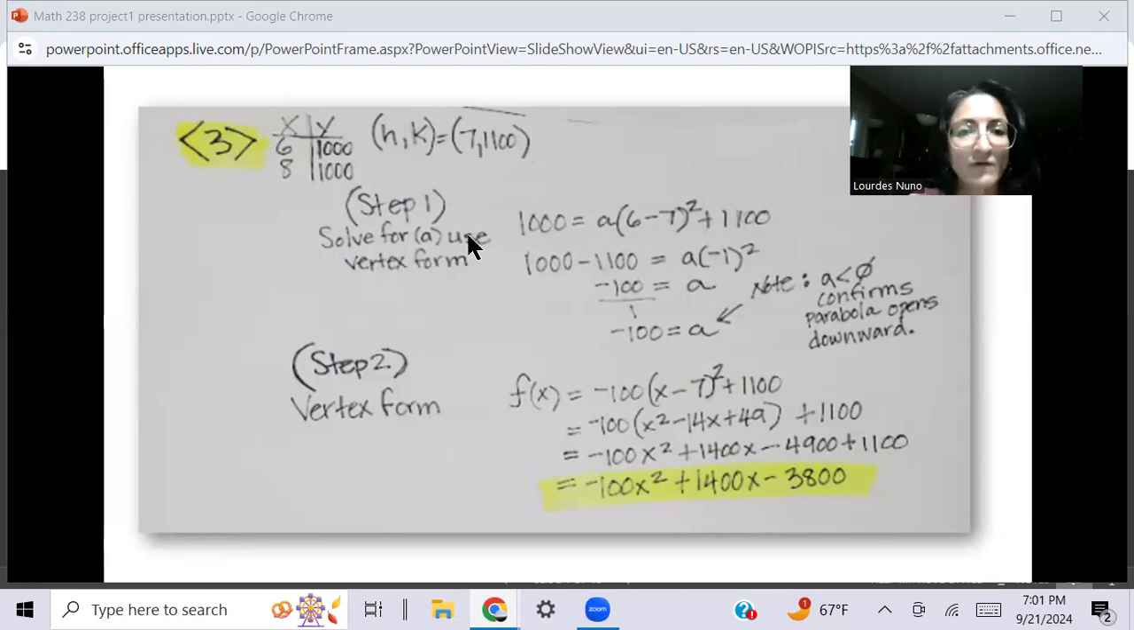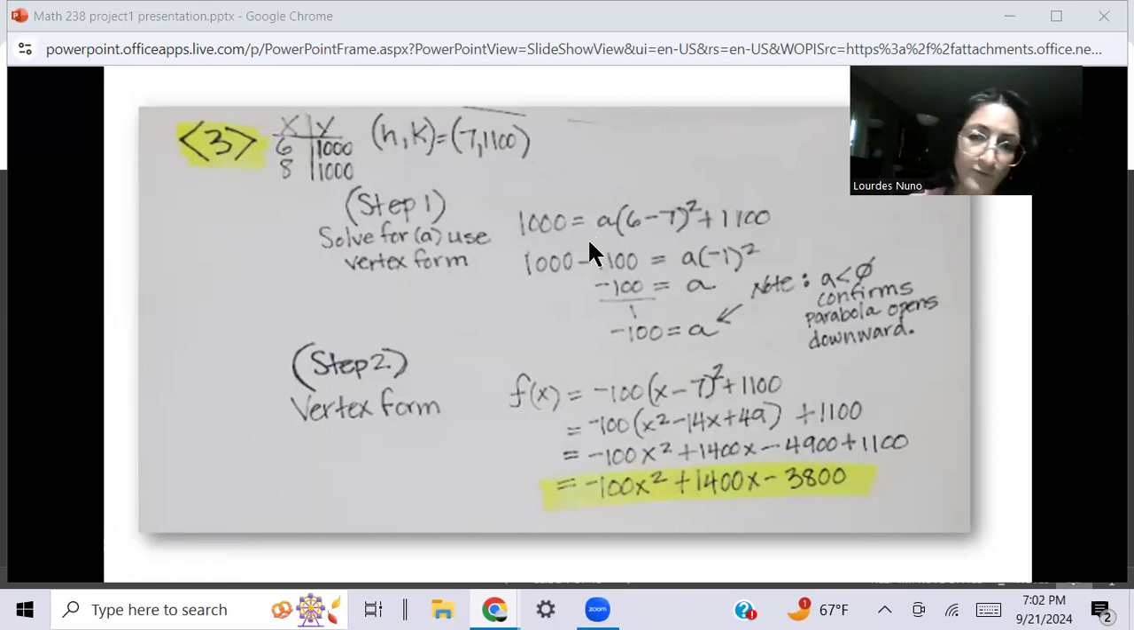So step 1, solve for A, use the vertex form. I'm just going to plug in, I'm using the first point, which is the 6 and 1,000. So we plug in all the numbers there, and we're going to plug in the vertex, which is the 7 and 1,100, and we have A there.